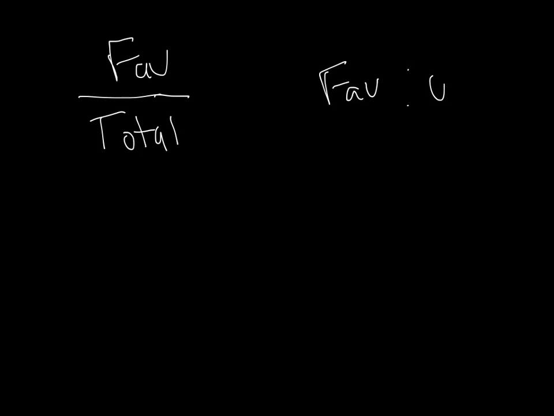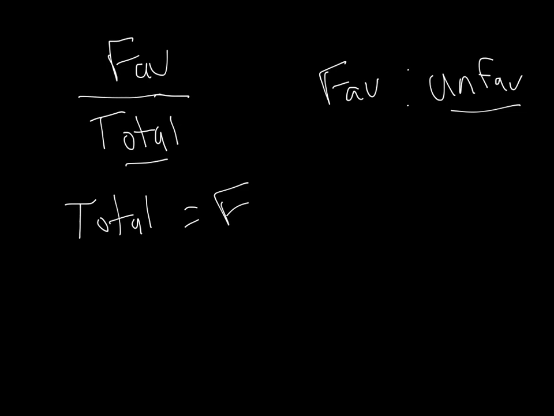Question 5 is the beginning of the odds questions. And I just want to remind you the difference between odds and probability. Probability is favorable outcomes over total outcomes, whereas odds considers favorable outcomes to unfavorable. Now, this number and this number are different. In fact, the total number of outcomes will equal the favorable plus the unfavorable.